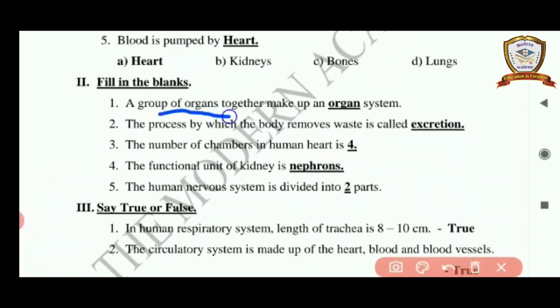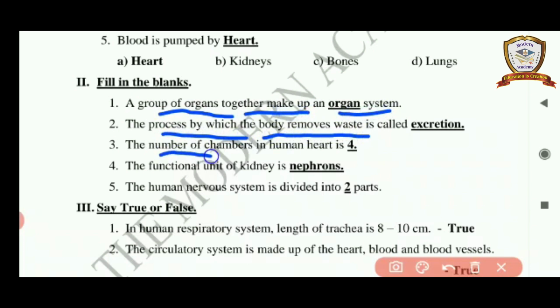A group of organs together make up an dash system. Answer is organ system. Second one, the process by which the body removes waste is called dash. Answer is excretion.